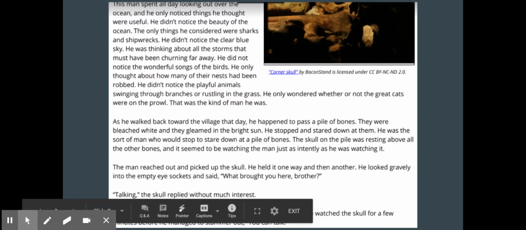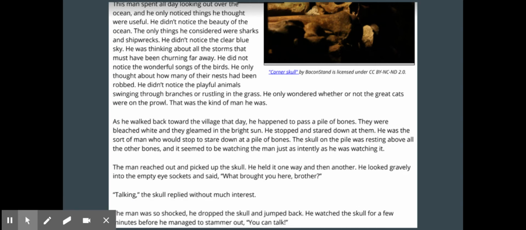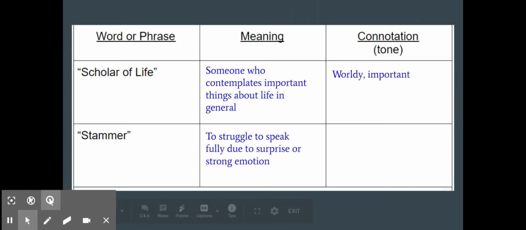All right, stammer is the next one. Go ahead again, pause. We're just finishing reading this first page. It's also linked in your Canvas module. And now that we've read it, we notice that stammer is down here. Well, he's trying to stammer out. He's watching the skull for a few minutes. He's clearly surprised. And so he's trying to get out the words, but he really can't for a while because he's so surprised that the skull is talking to him.